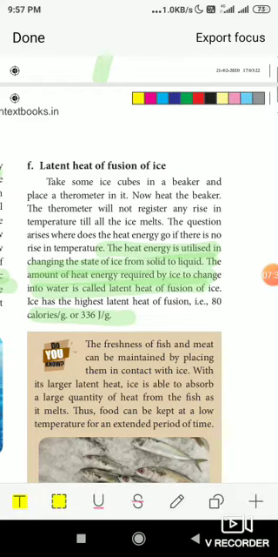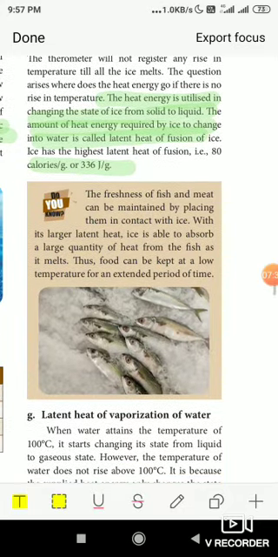We make use of this to store fish and meat in ice so that they will not get spoiled, because when kept in a cold climate, the freshness will be retained for a longer time. The ice can absorb a large quantity of heat from the body of that fish or meat which we have preserved in the ice.